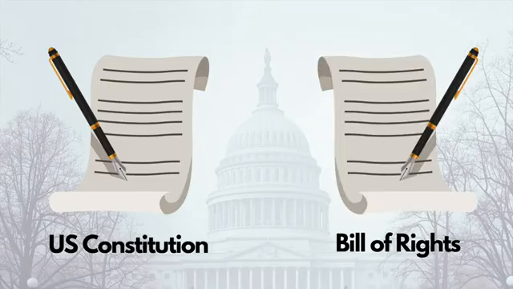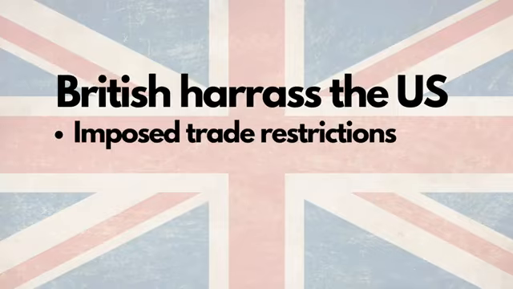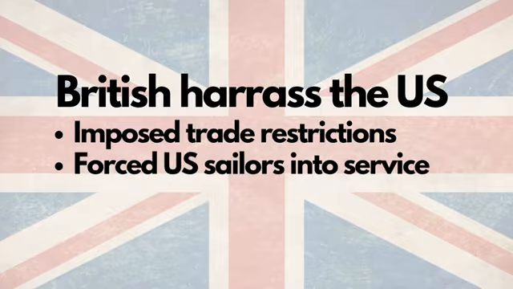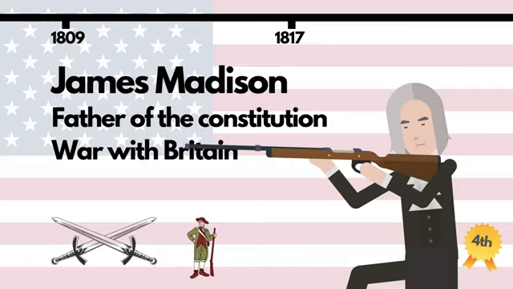In the years leading up to Madison's term, the British had been irritating the US. They'd imposed trade restrictions to stop them doing business with France, forced US sailors into service with their Royal Navy, and had supported indigenous peoples in their fight against the newly formed US. Hoping to restore US honour and gain land in Canada, Madison declared war on the British in 1812.